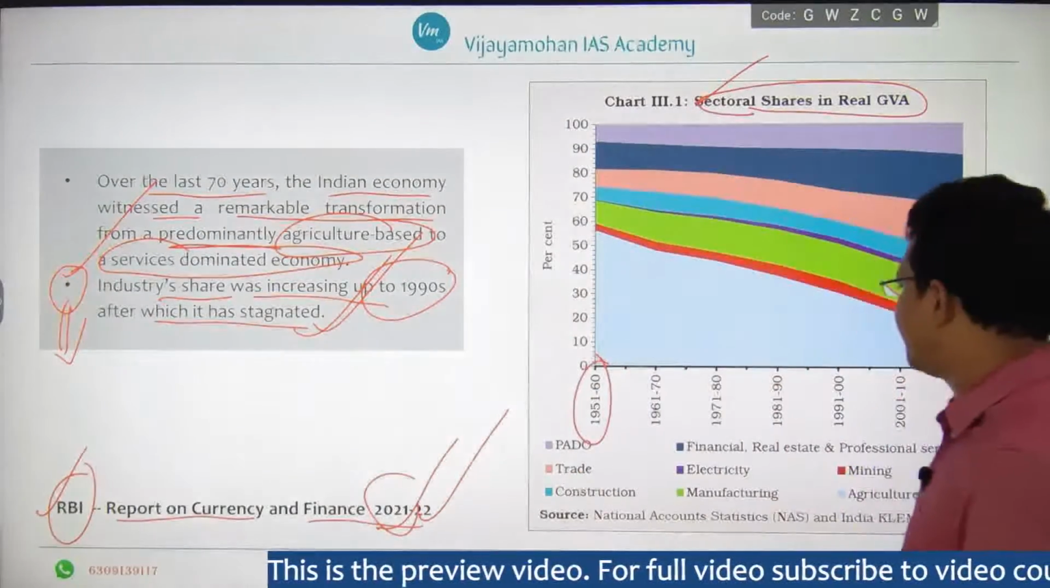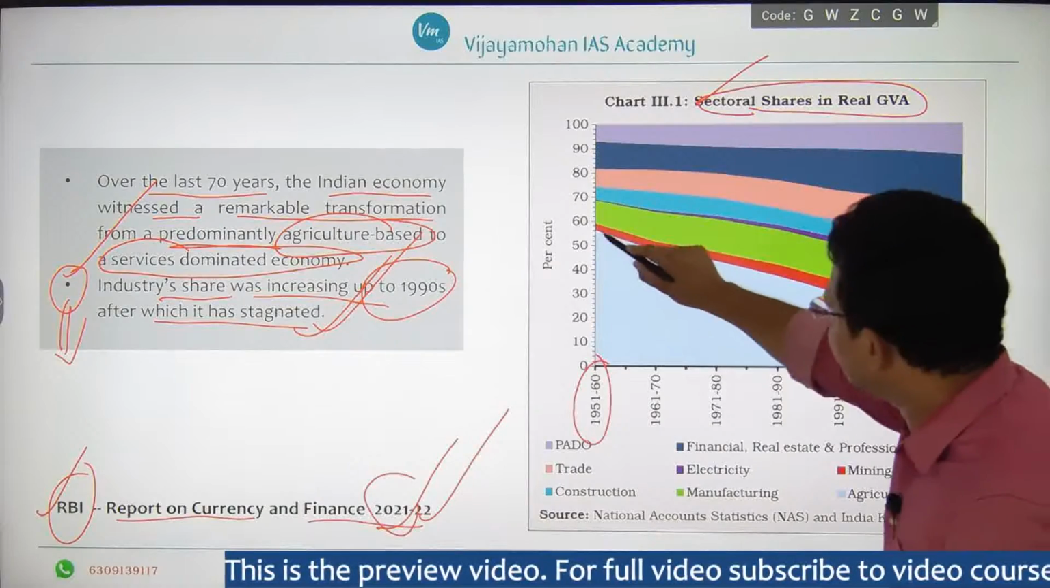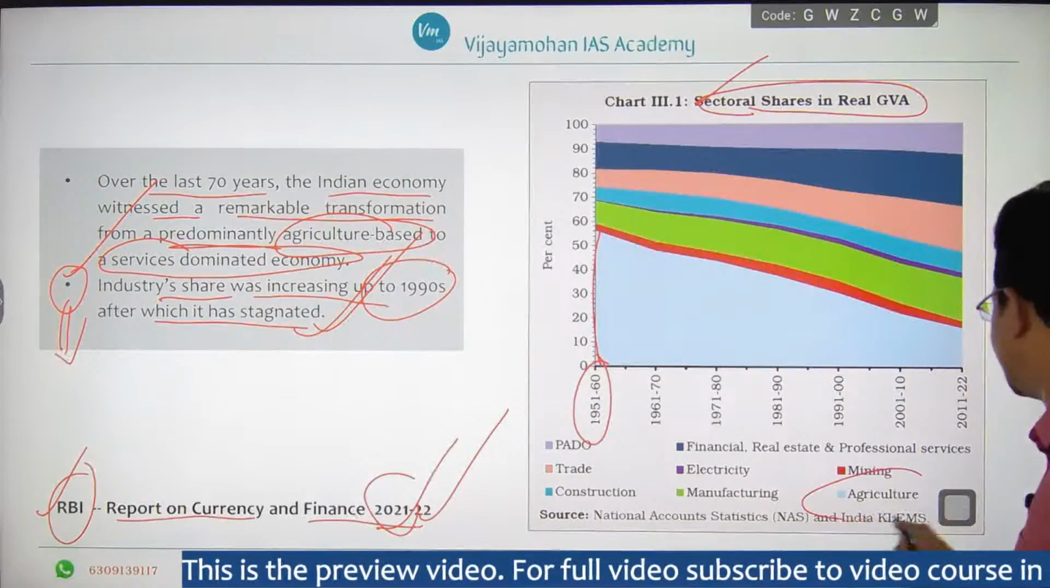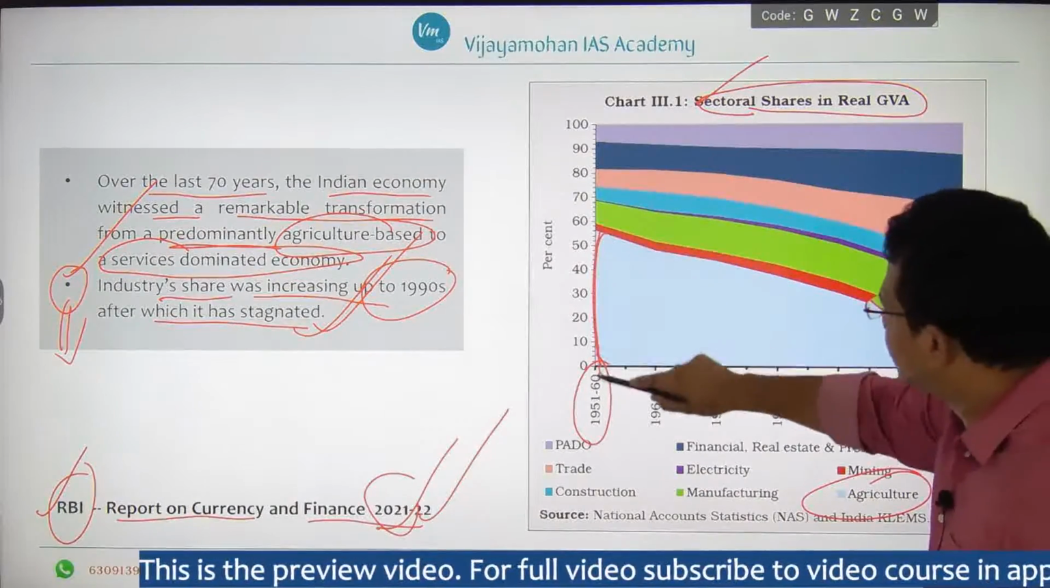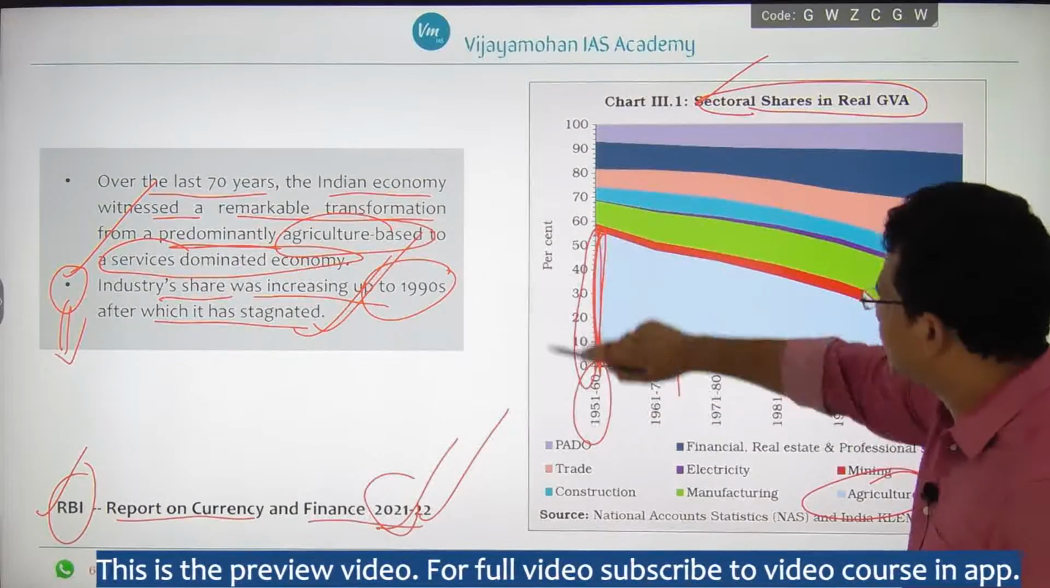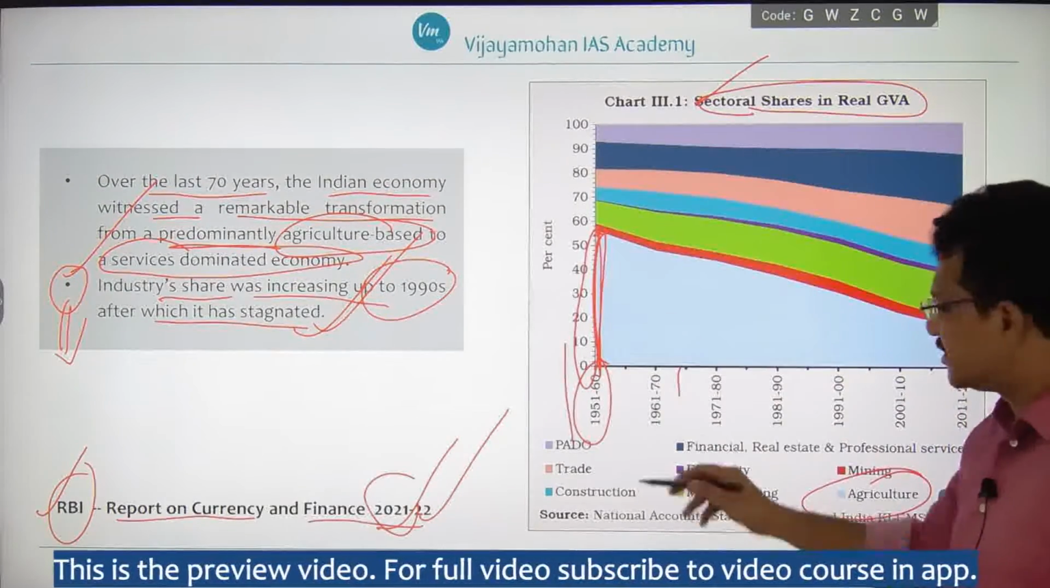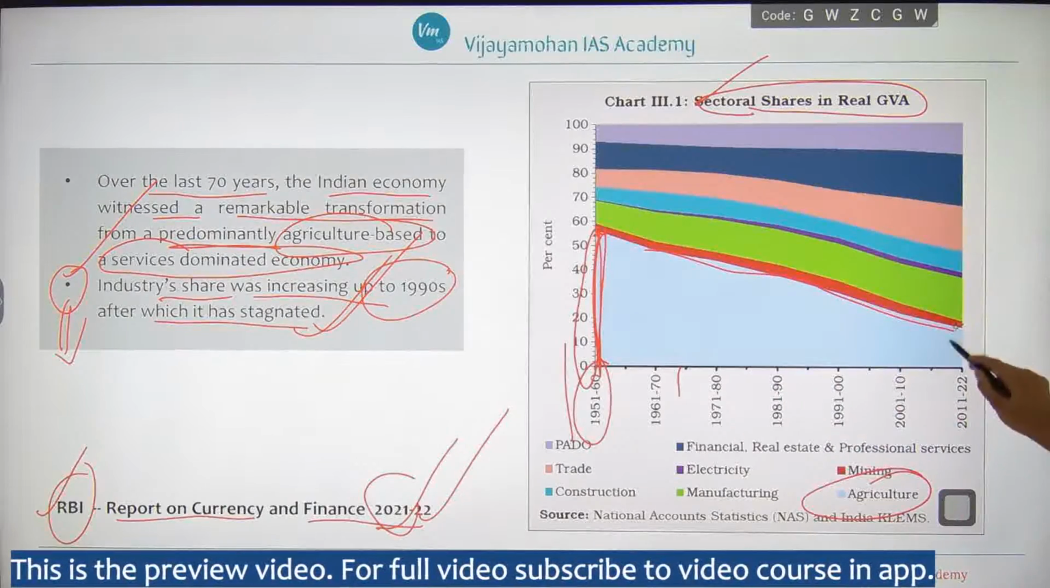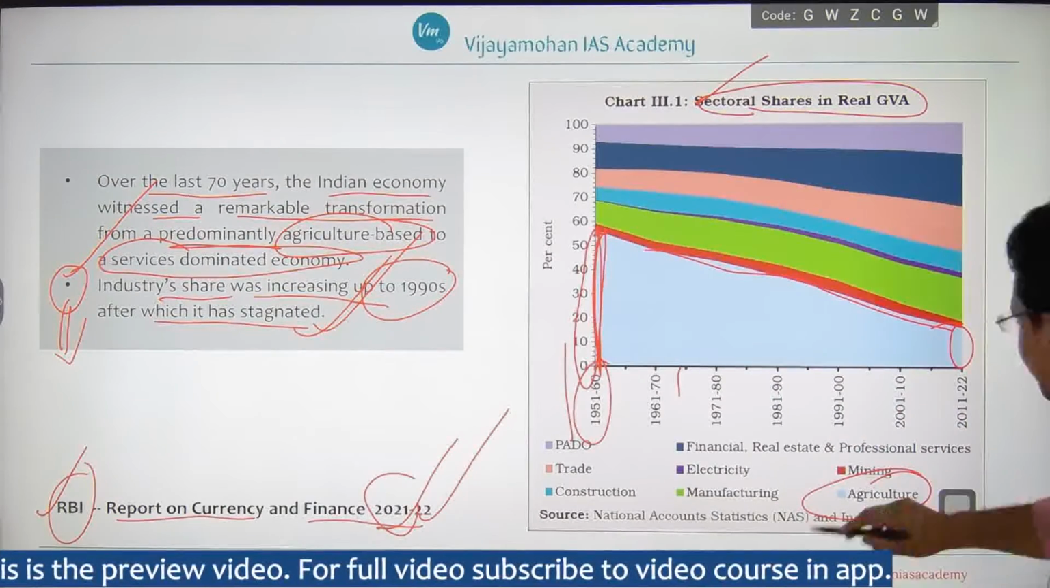Now observe the graph here. See the agriculture contribution, right? Nearly 50% in 1951-60. It has reduced gradually, right? Now see the industry.